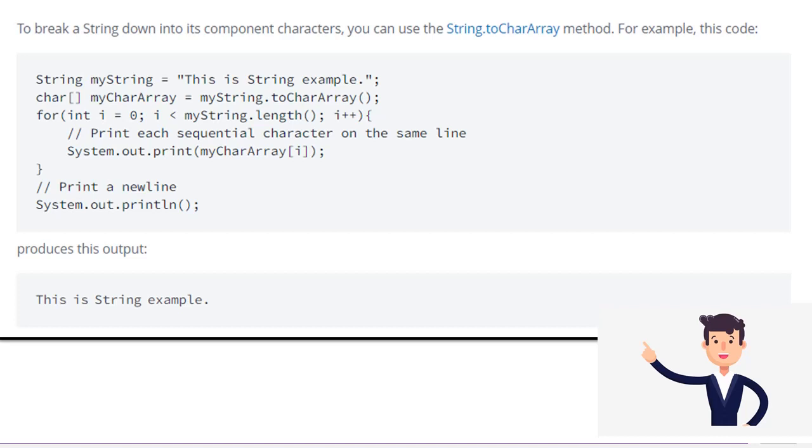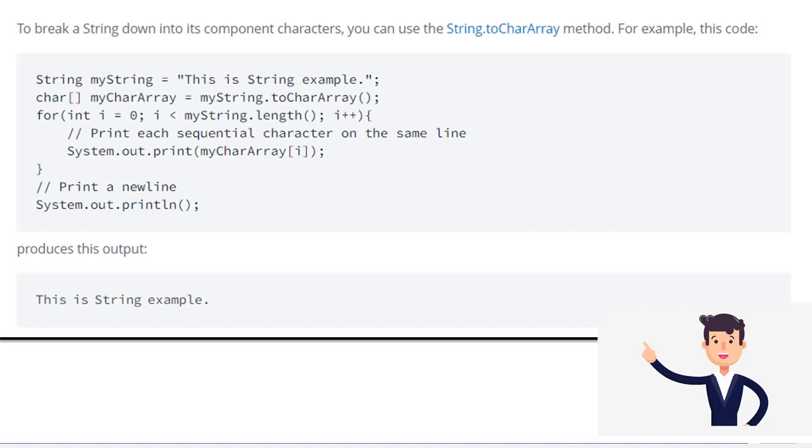Next line goes like this: character array. You can note how the array is declared: data type followed by square brackets, followed by the array name, equals myString, which refers to the string name, dot toCharArray.